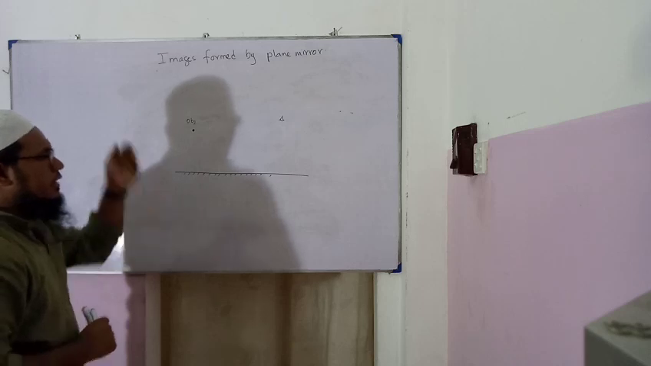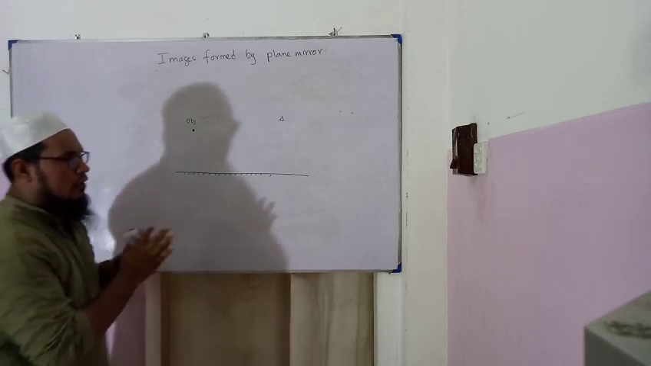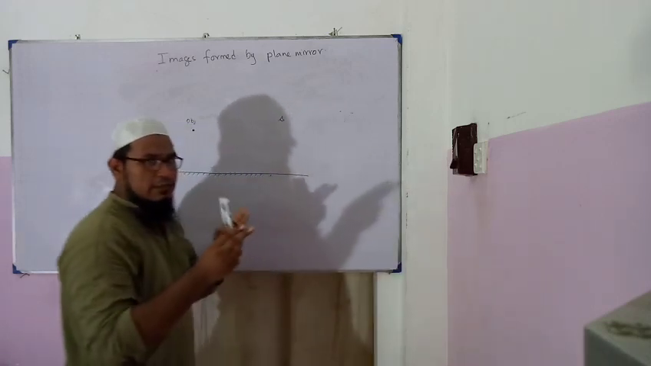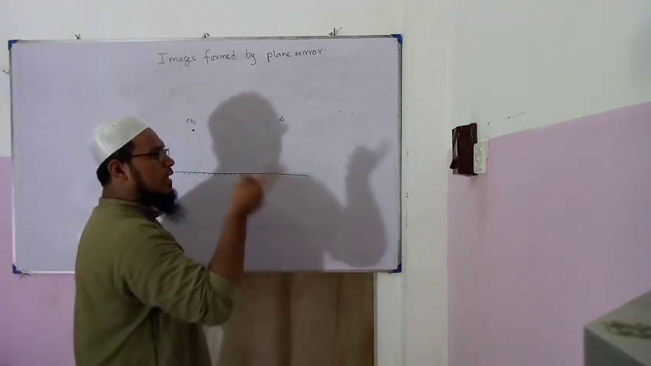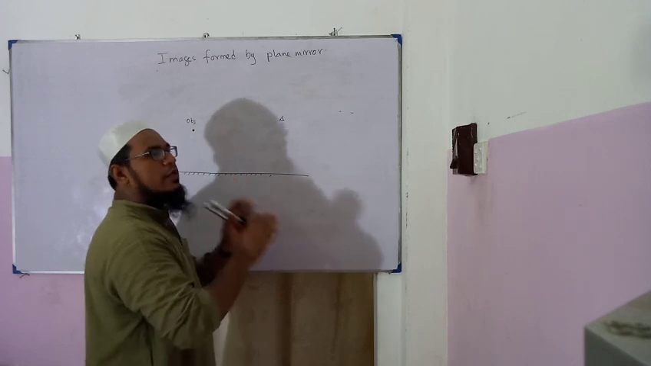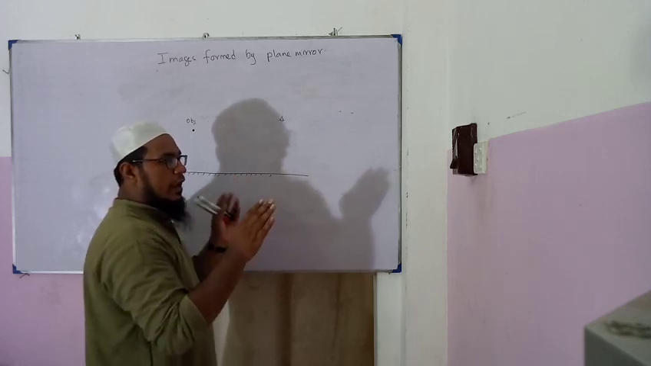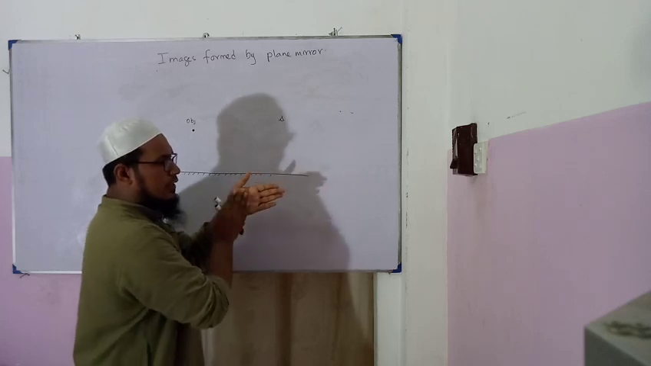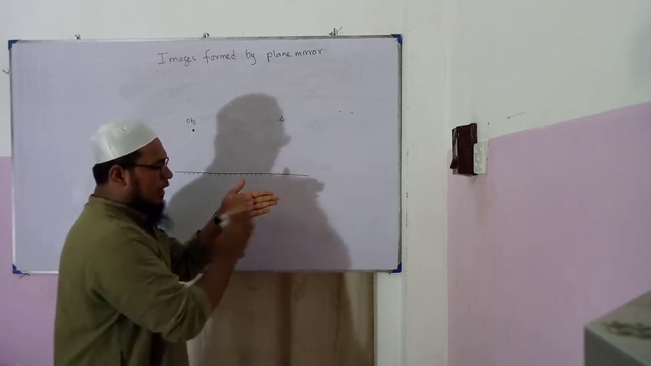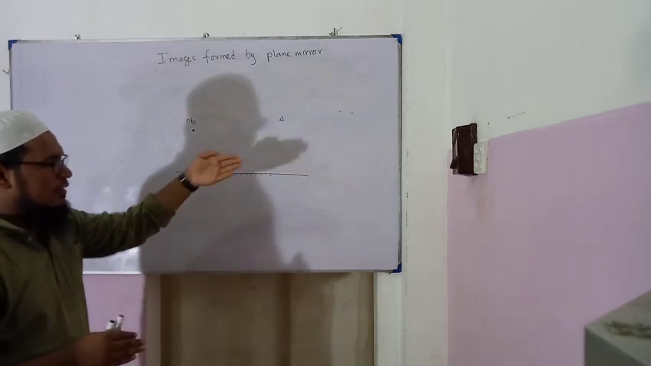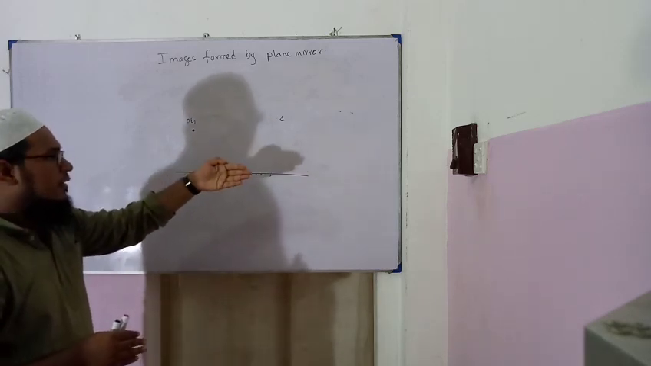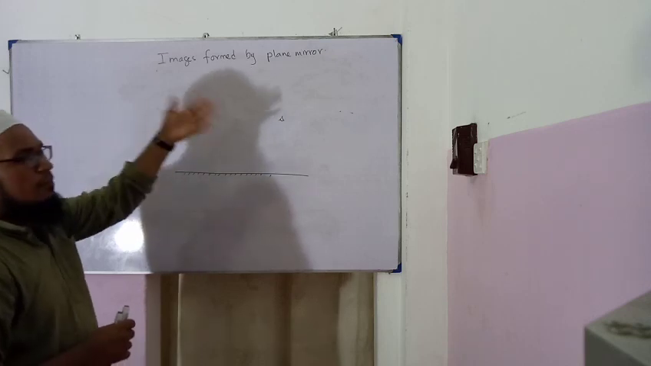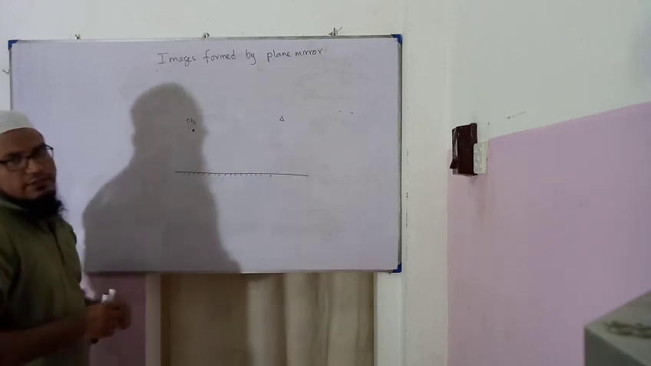Virtual images cannot be taken, cannot be projected onto a wall. There are two kinds of images. Later you will be studying real image and virtual image. A virtual image is virtual. You cannot take it to a screen. You cannot make it fall on a screen. But real images can be made to fall on a screen, and you can see the image on the screen. But virtual images, you can observe only through the mirror, as if it is inside the mirror.